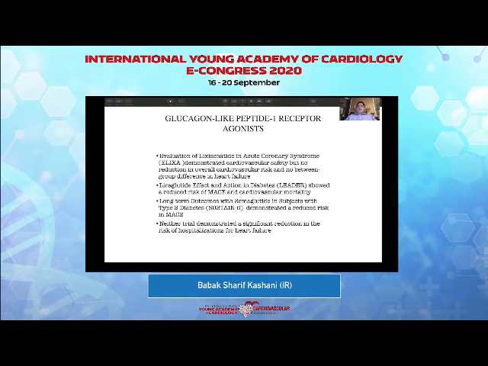The GLP-1 receptor agonists also have had a very good effect on acute coronary events, but still none of them have shown to reduce the risk of hospitalizations for heart failure in patients with diabetes. So if we are going to treat these patients for heart failure alone, perhaps these are not the first choice that we should have.